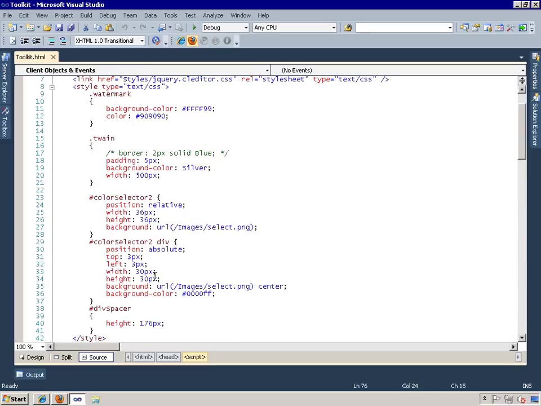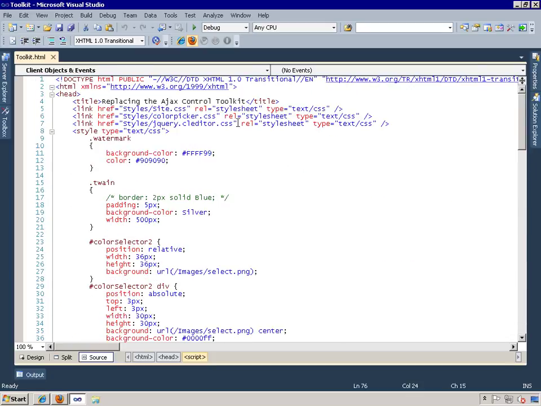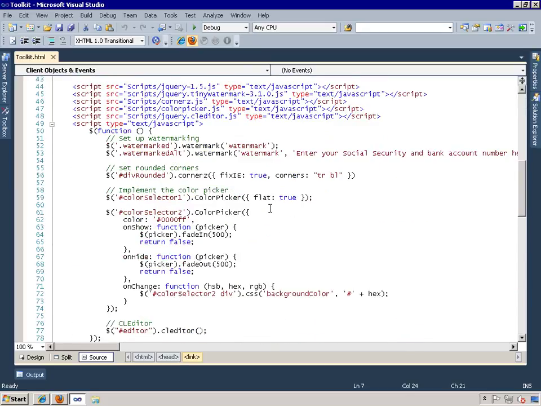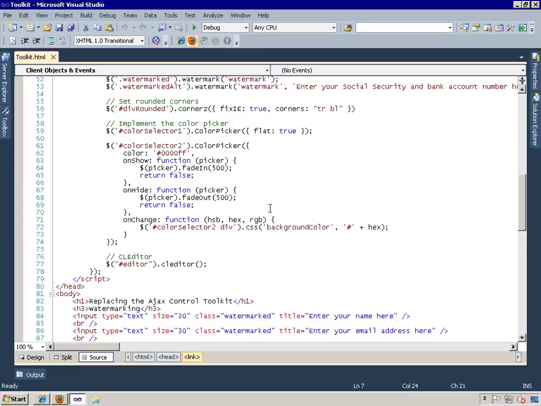All right, come back up to the top here of the page, and you can see that I referenced that jQuery.cleditor.css file. That provides all the styling for the editor. And then all I need to do to change that text area element into a CL editor is to just reference it and call the clEditor method. That's all you need to do in order to add rich text editing to any web page.